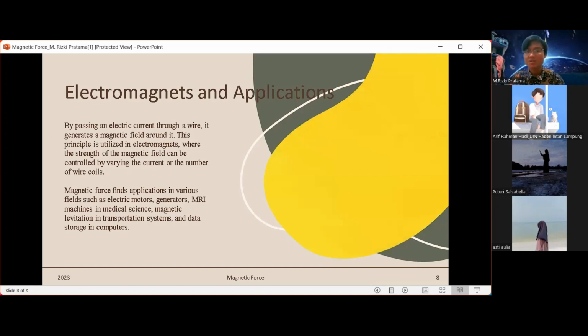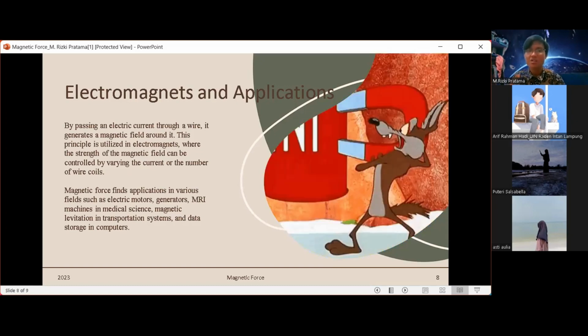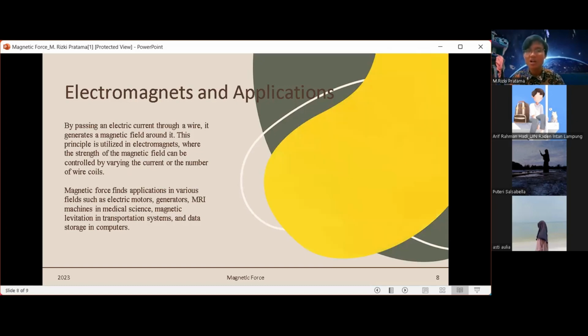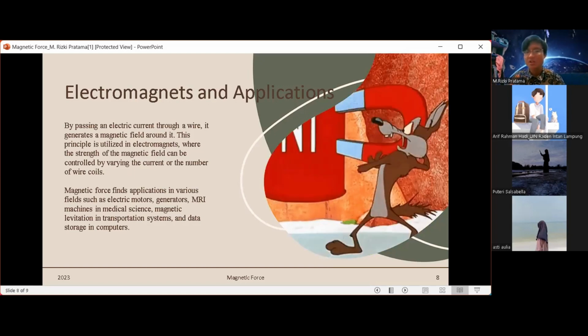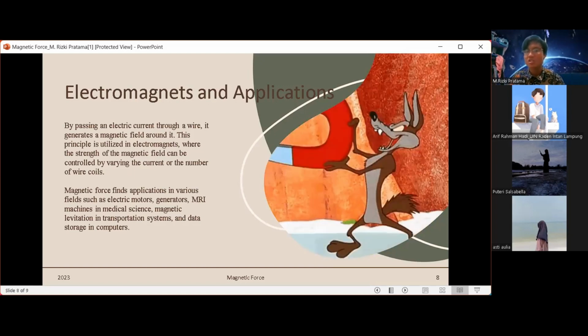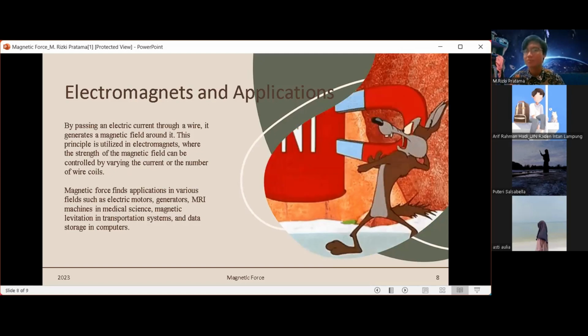Magnetic force finds application in various fields such as electric motors, generators, MRI machines in medical science, magnetic levitation in transportation systems, and data storage in computers.